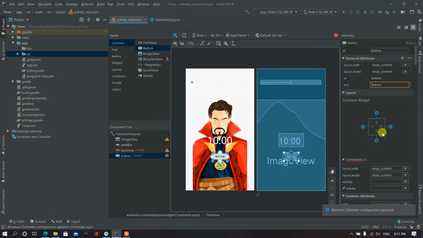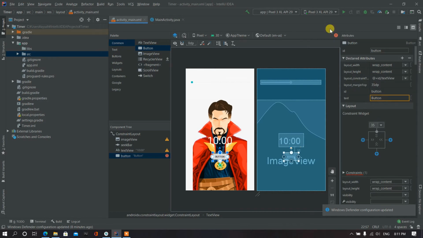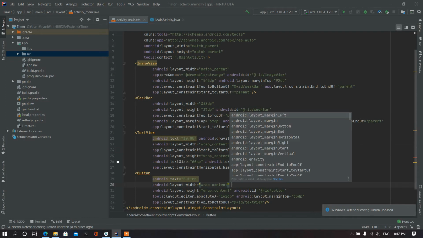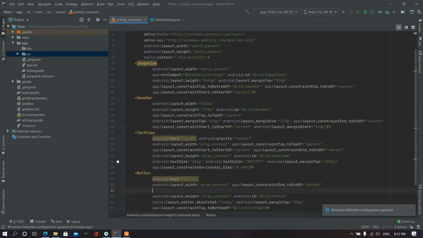We have the button and we'll set the constraints, and we also want the layout constraint end to match the parent, and start constraint match to the parent.